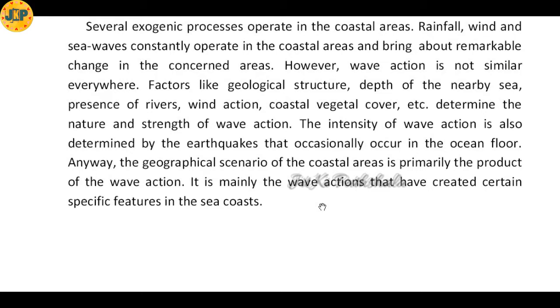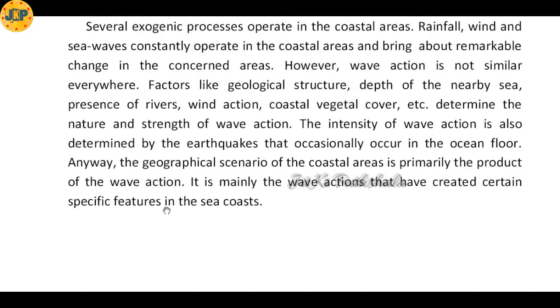The intensity and power of the wave action is also determined by the earthquakes that occasionally occur in the bottom of the ocean floor.